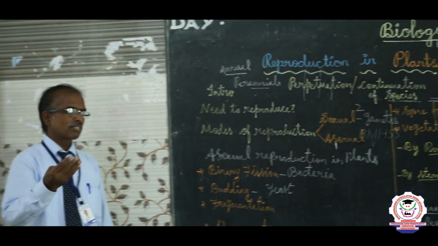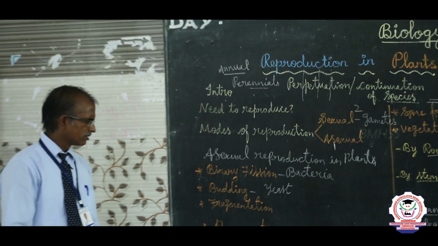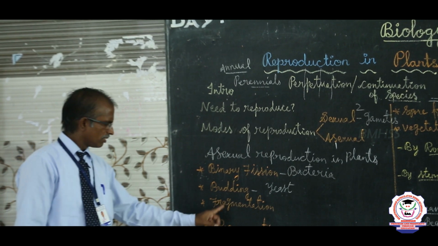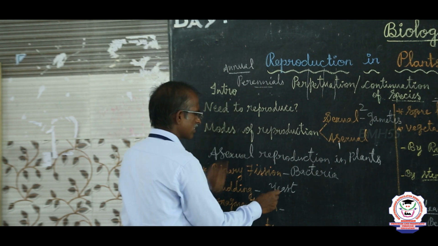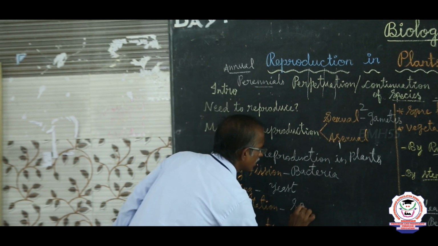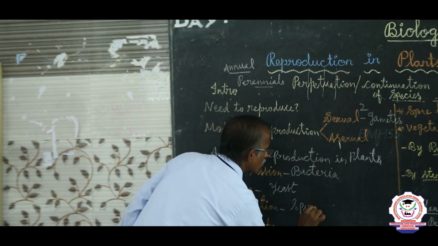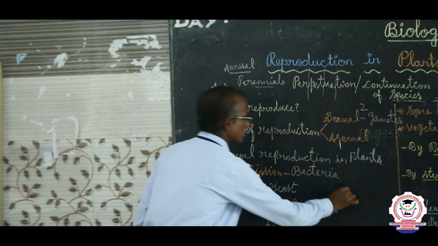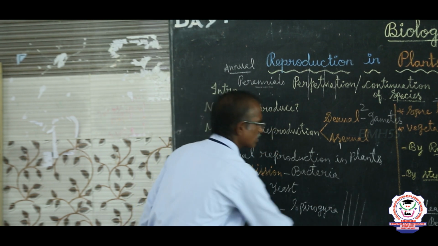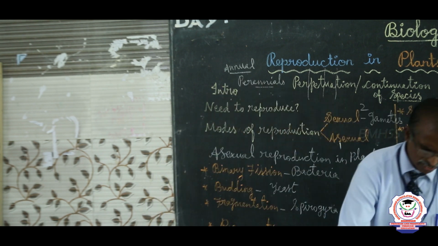What is meant by fragmentation? Look at the board. Fragmentation is commonly seen in filamentous algae. The name of the algae is Spirogyra. Spirogyra is a filamentous algae. Filamentous means line, like this line. Now this is a filamentous algae.